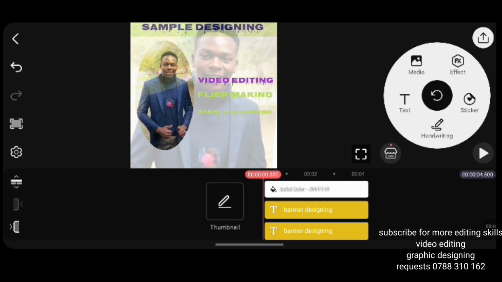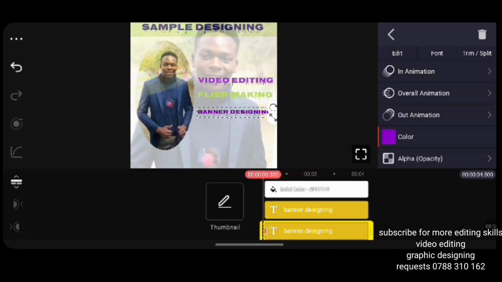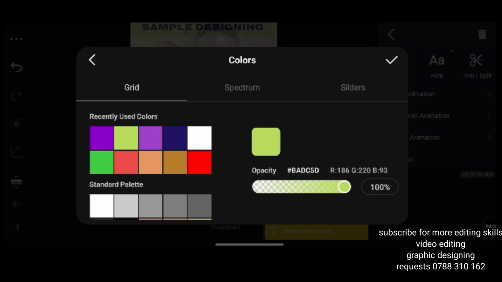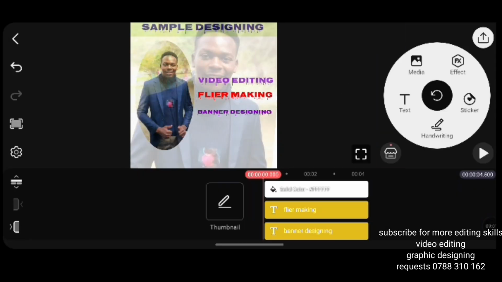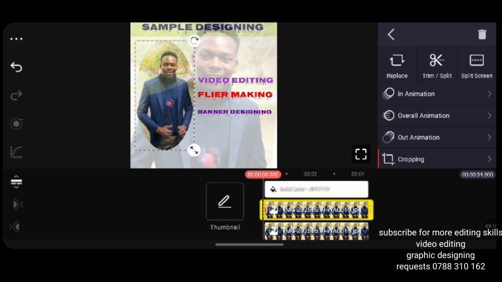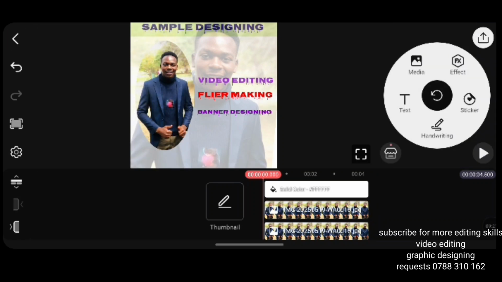If it is not visible at all, you can also change the text color so that it becomes a visible text like this. So you can see now the text is very visible, right? Whatever you want to add now is just the same process. You can add the picture, you can add more text, you can add more pictures. As you can see, this picture is not clearly visible, so I can just do the same again. I bring it to front, then it becomes more visible like this.